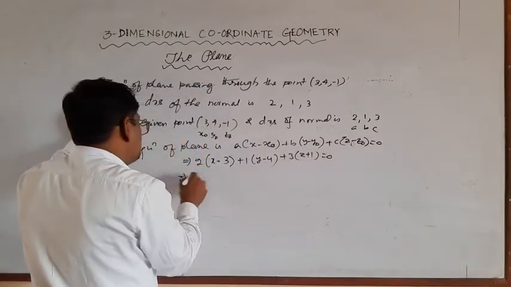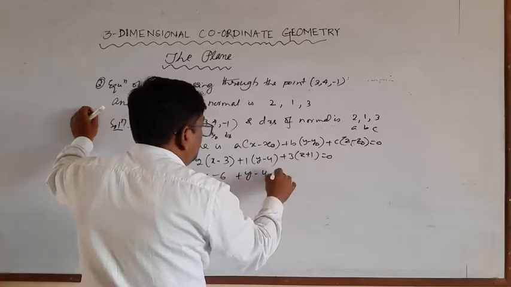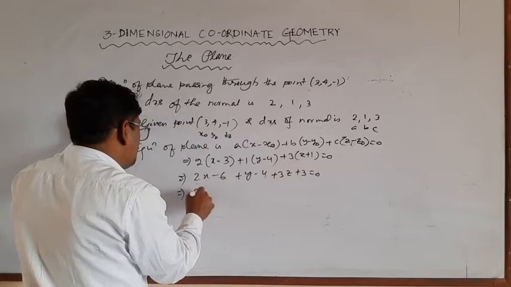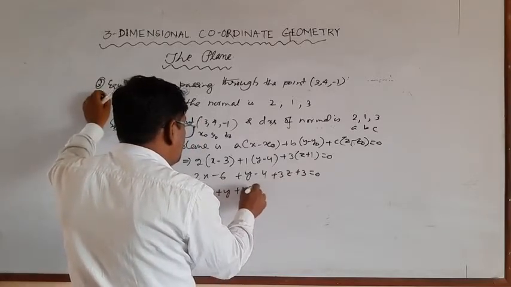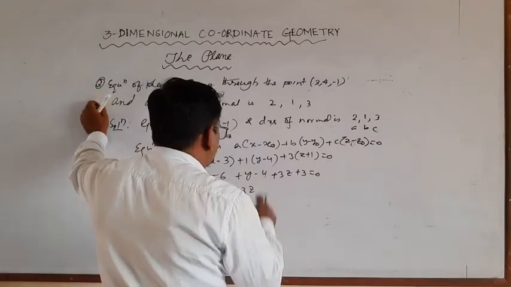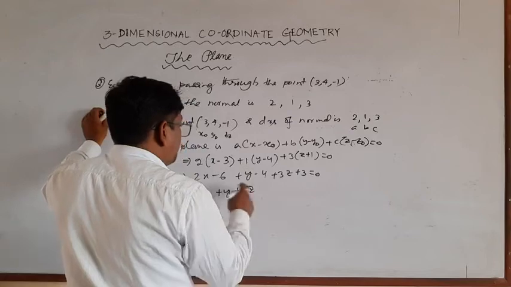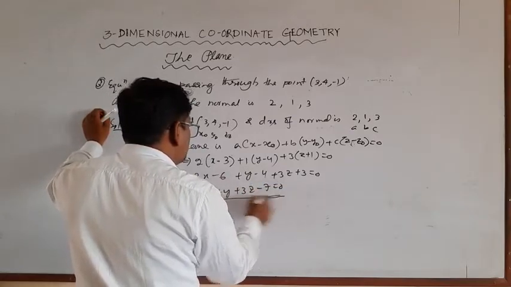Simplifying this, 2x minus 6 plus y minus 4 plus 3z plus 3 is equal to 0. That implies 2x plus y plus 3z minus 7 is equal to 0. This is the required equation of the plane.